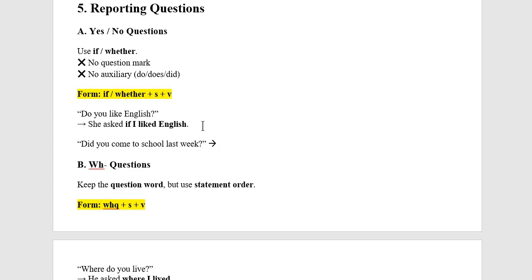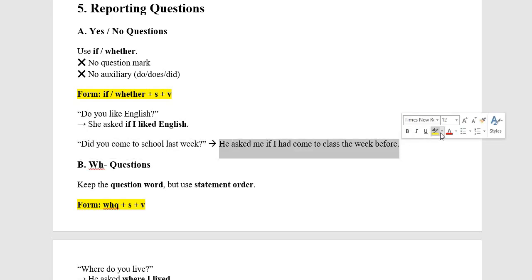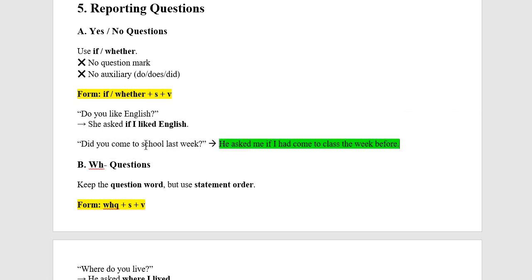You can say that he asked me if I had come to school the week before. Past simple changes to past perfect, had come, and last week changes to the week before. So this is the reported speech.